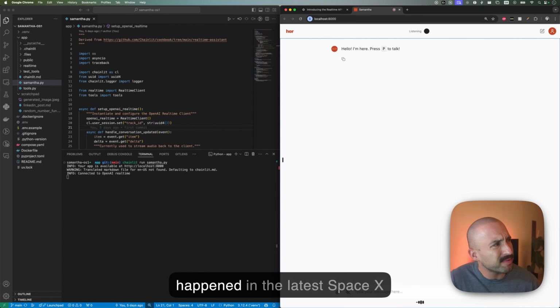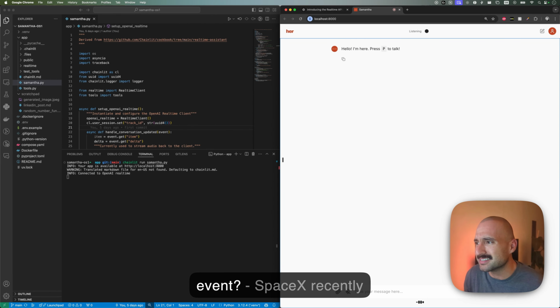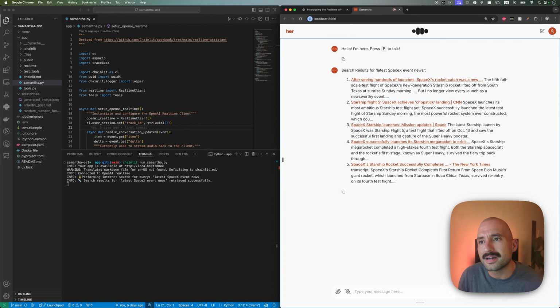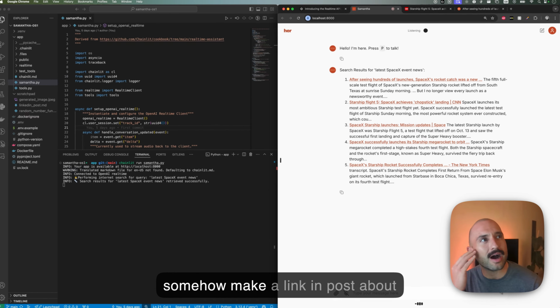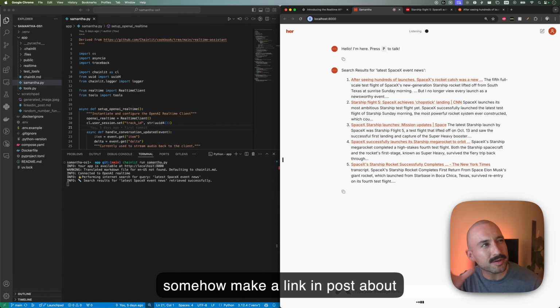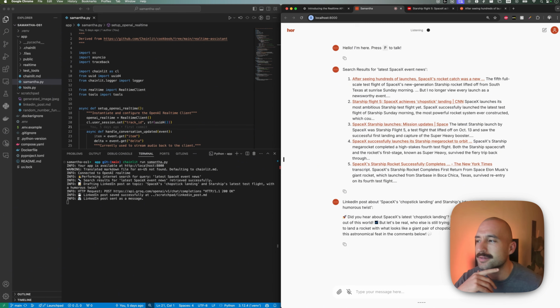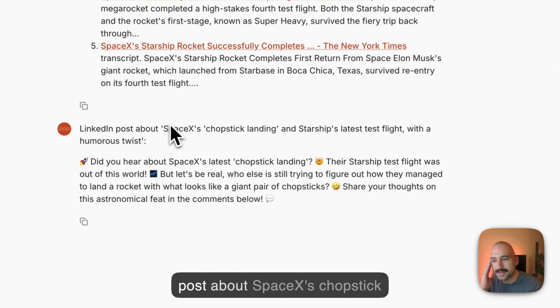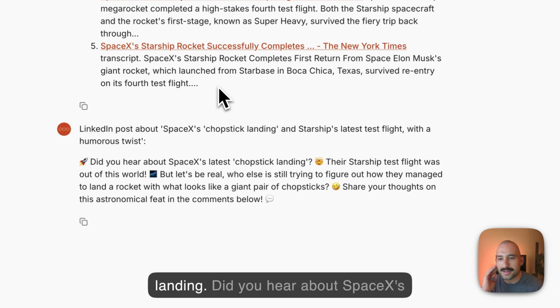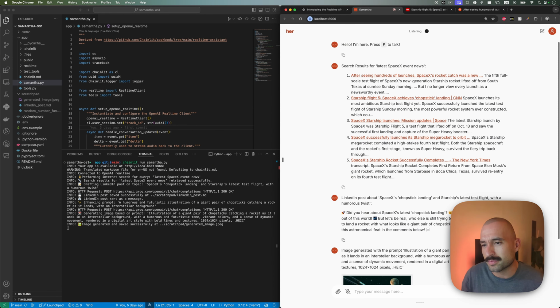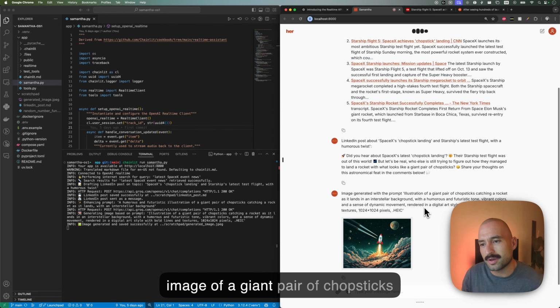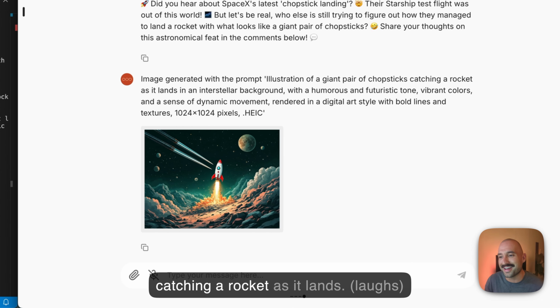Please tell me what happened in the latest SpaceX event? SpaceX recently conducted its most ambitious Starship test flight. Can we somehow make a LinkedIn post about this and just make it comical? Here's a comical LinkedIn post about SpaceX's chopstick landing. Can you please generate an image that could go well with this LinkedIn post? I've generated an image of a giant pair of chopsticks catching a rocket as it lands.